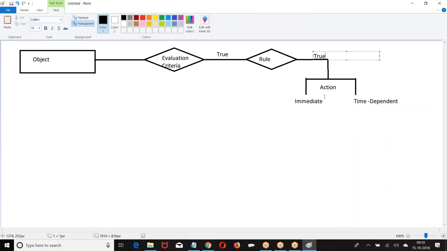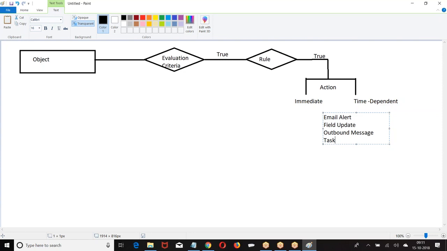Now, when I say action, what types of actions? Email alert, field update, outbound message. These are the tasks which are performed. What type of actions? Email alert, field update, outbound message, task. On an object, when an evaluation criteria is true, check the rule. When the rule is true, perform the action. It can be an immediate action or a time dependent action.